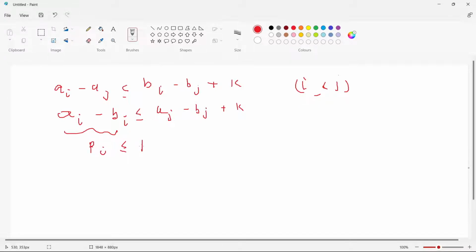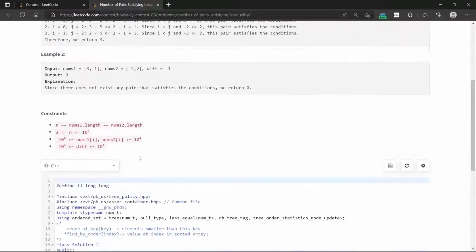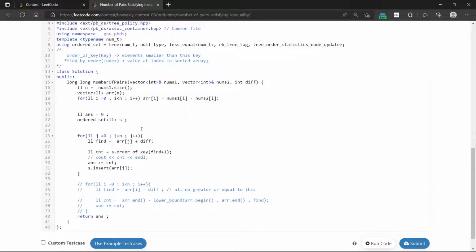So we need to find the pair such that this condition holds true, that PI is less than or equal to PJ plus PK. So the final problem comes to this one. We need to find the number of pairs such that this condition holds true. And what is PI? PI is just the difference array of AI minus BI, the difference array of the first array and the second array. So before I jump to the solution, let us just walk through.